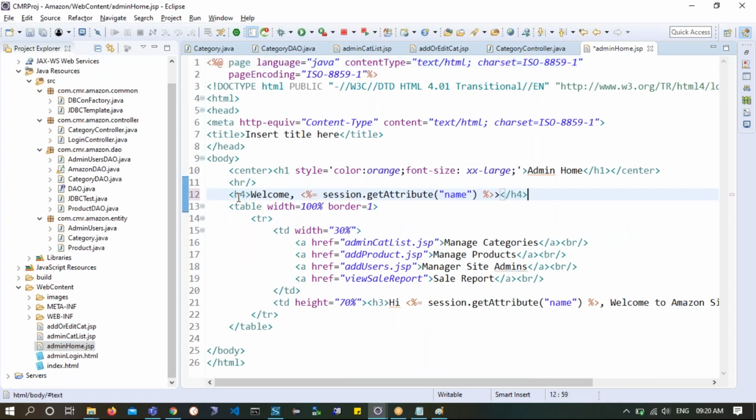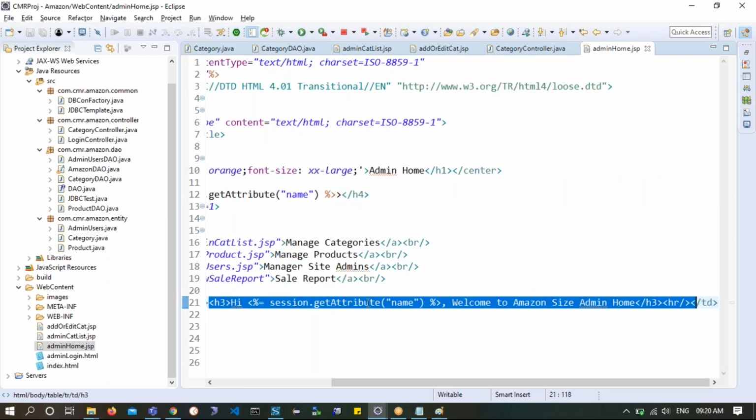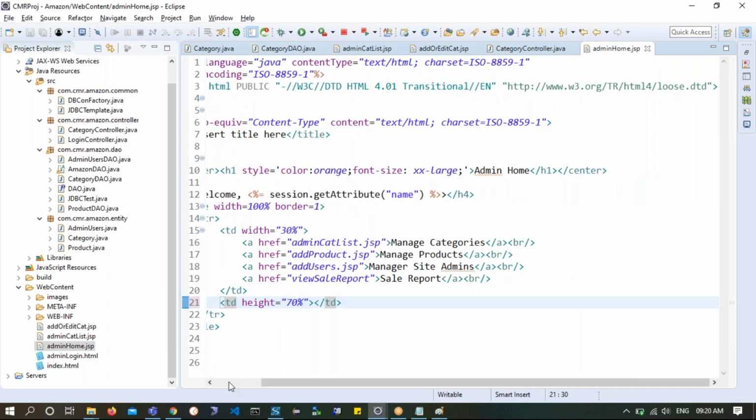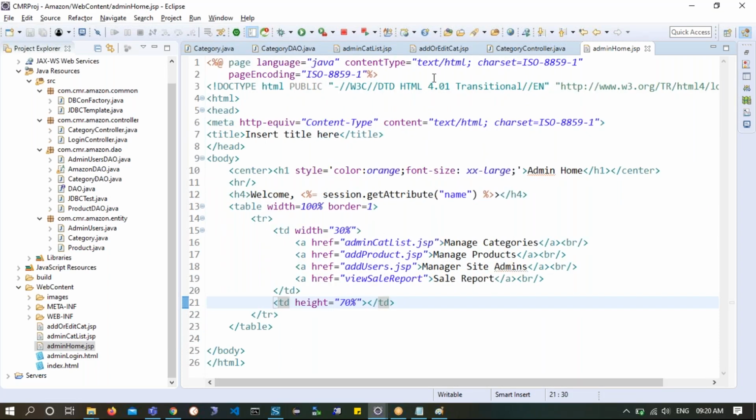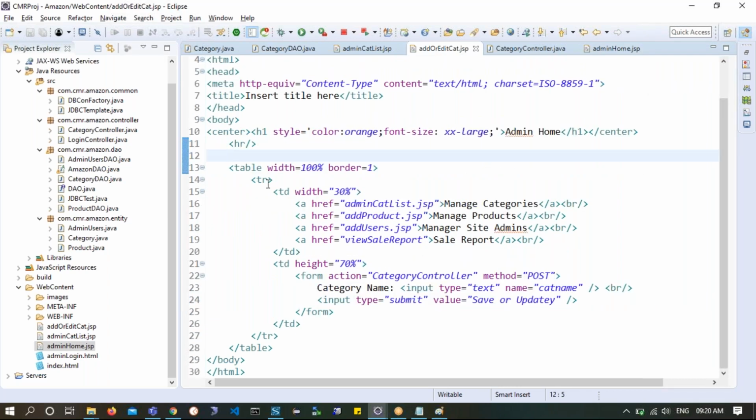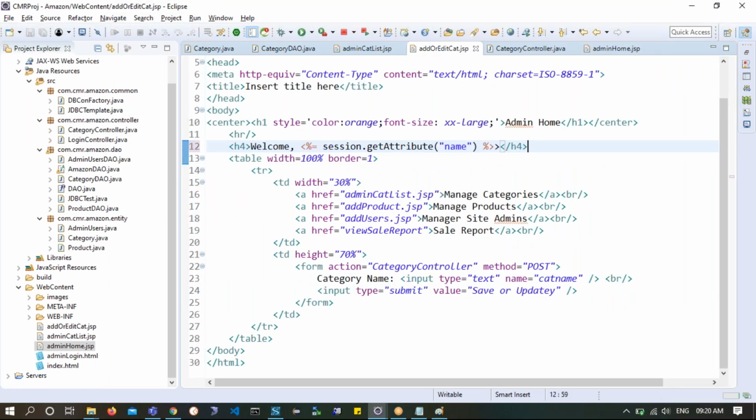Here I'll try to put this. So this welcome also will go right. This welcome also will go right. So I'll let this be over here. Control S, something like this. Okay, now this is how it is, and we'll come to add or edit, and here also I will press Control S. So everybody will have a welcome message also. Now that everything has been written, look at this fellow. You should be very careful.